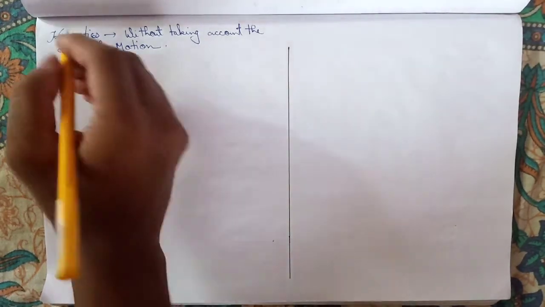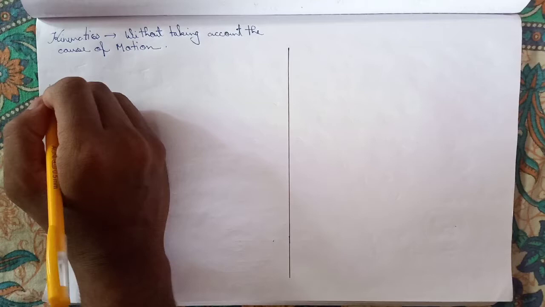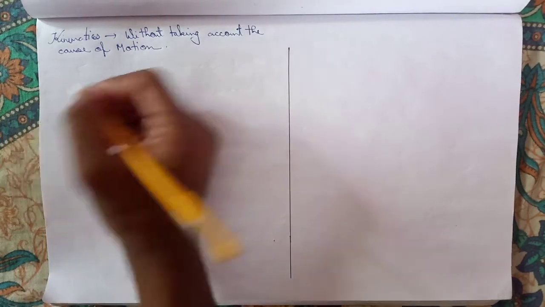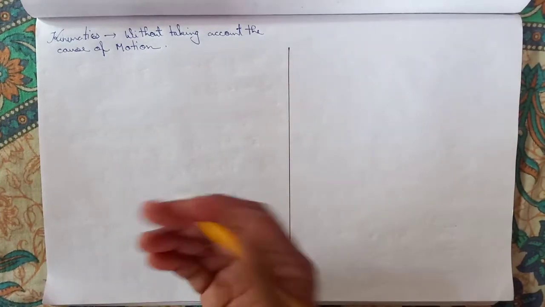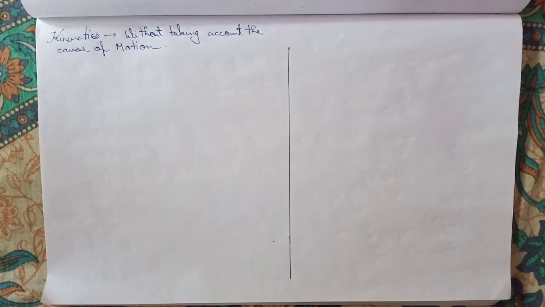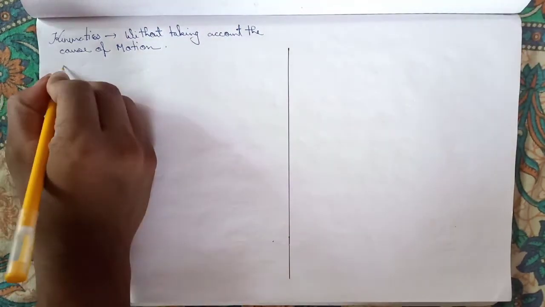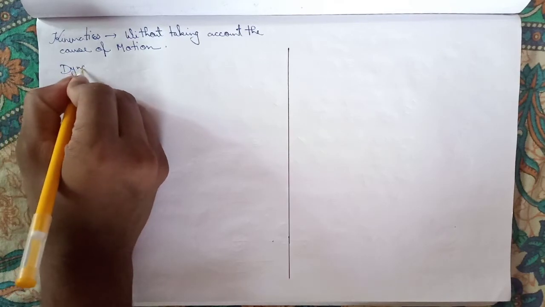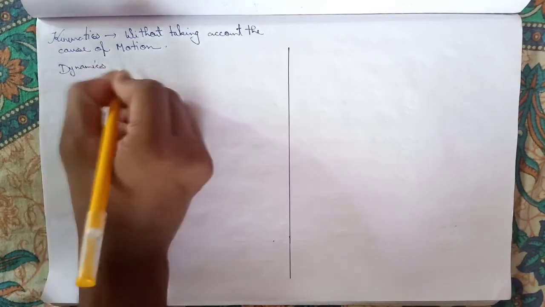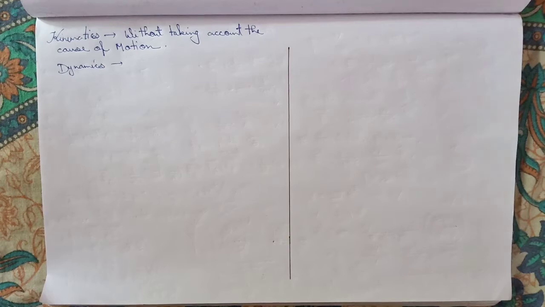The word kinematics comes from a Greek word, kinema, which means motion. Another part is dynamics, which we will study later. In dynamics, we do not neglect the cause of motion.